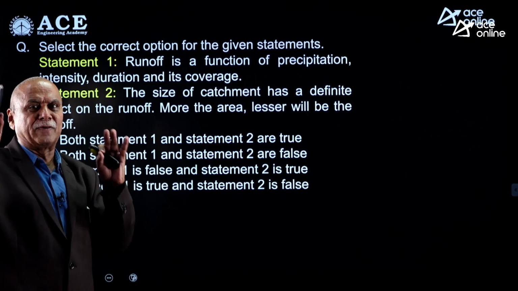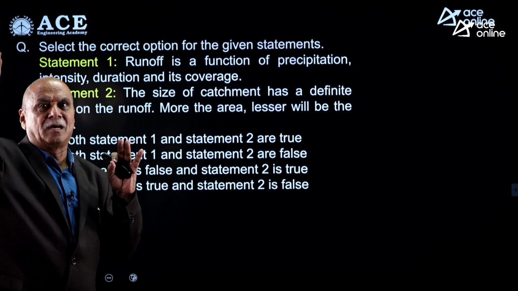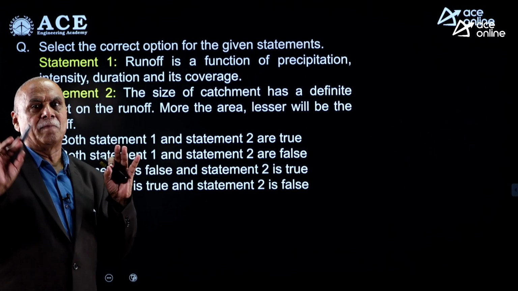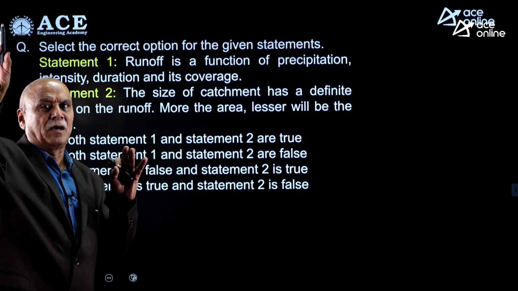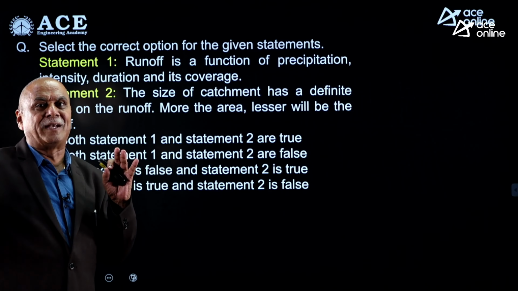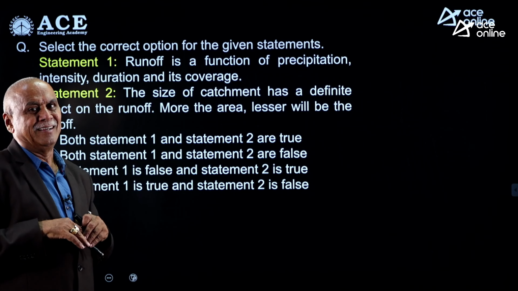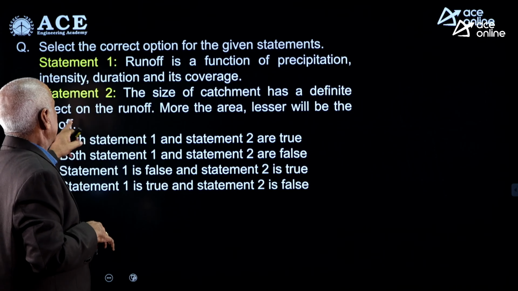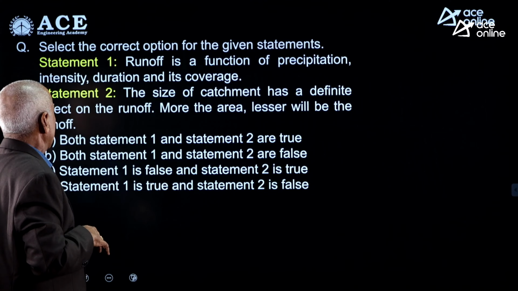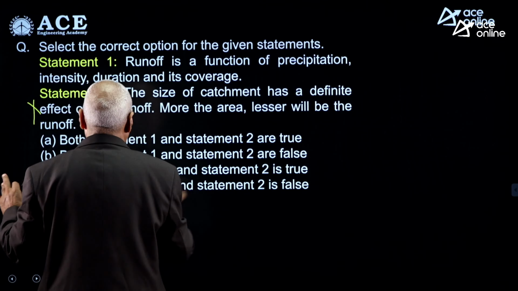Yes, runoff definitely depends on precipitation. More rainfall, more runoff. 5 mm per hour, 8 mm per hour. In the case of 8 mm per hour, more runoff will be developed by the catchment. So because he said a function of, statement 1 is correct, statement 2 is absolutely wrong. Therefore 1 is true, 2 is false.